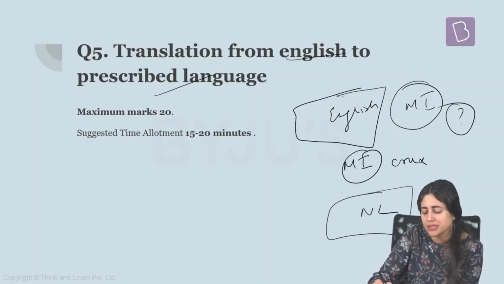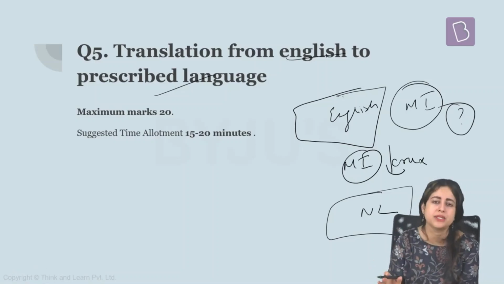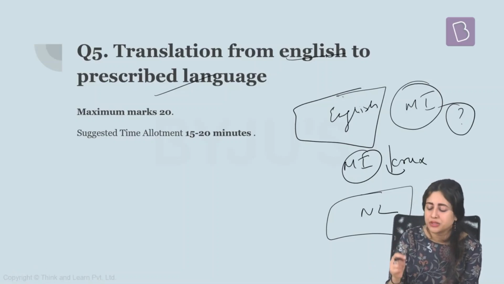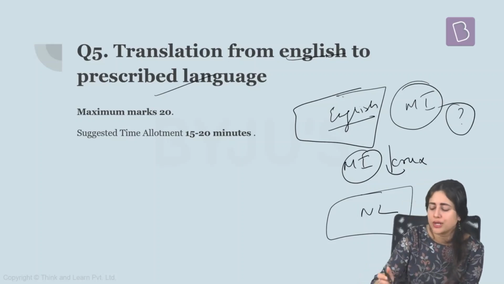The main idea or the crux of the passage has to be transported from English to the local language. Again, if you feel comfortable in translating phrases and difficult words, do it. If you don't, just skip that. Make sure the main idea is coming properly. Another very important thing is sometimes even if you do not understand some difficult words or phrases that have been given in the English passage, do not waste much time on it. Just try to broadly understand what the passage is talking about. The closer you are to the original passage, the better marks you will get.